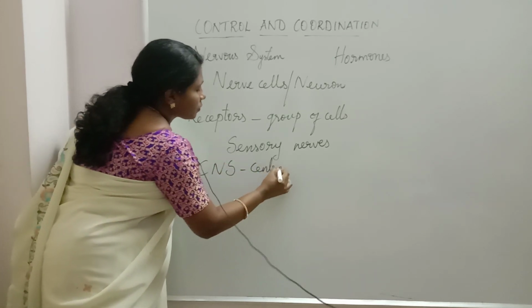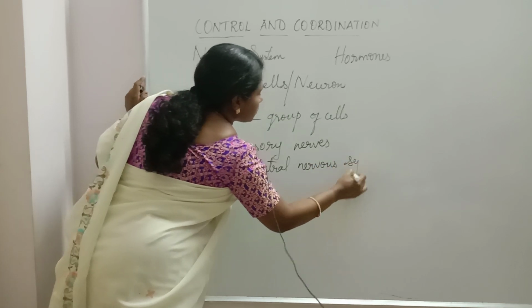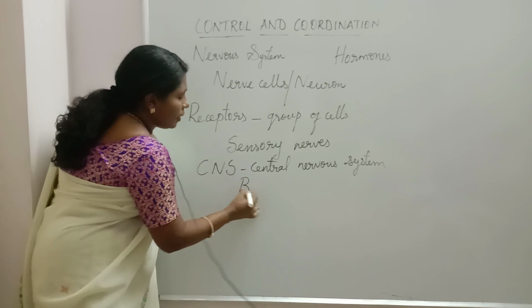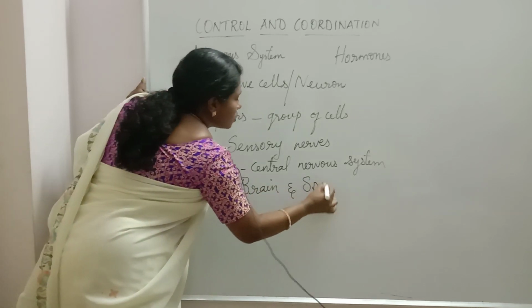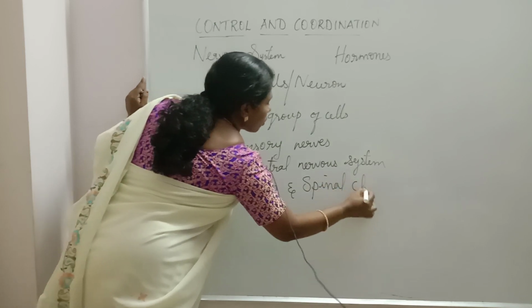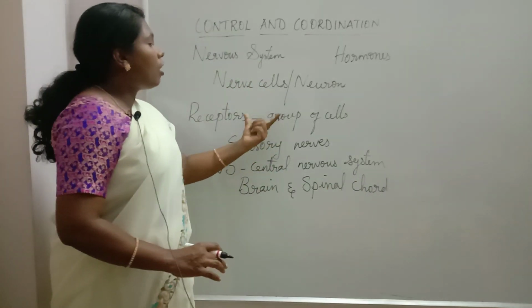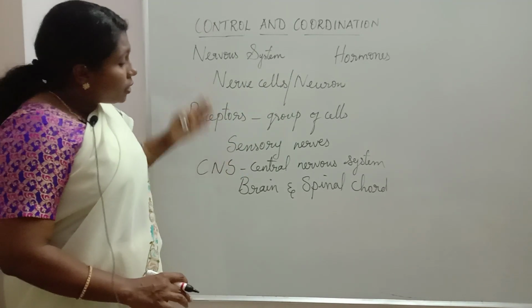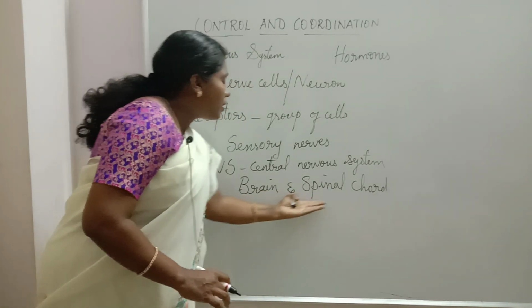The central nervous system consists of the brain and spinal cord. The sensory nerves and all the other nerves in our body meet here in the central nervous system.